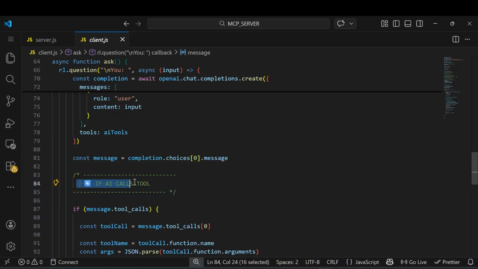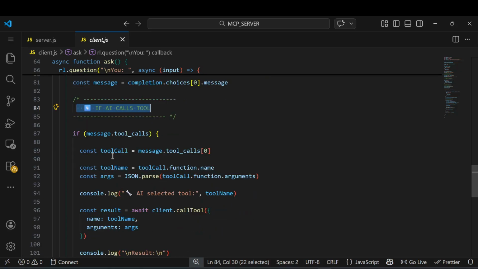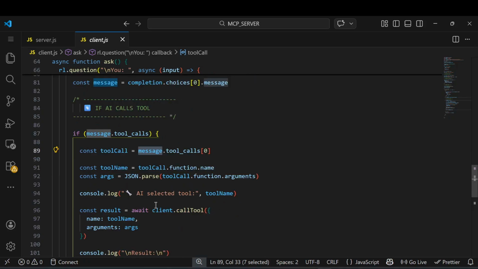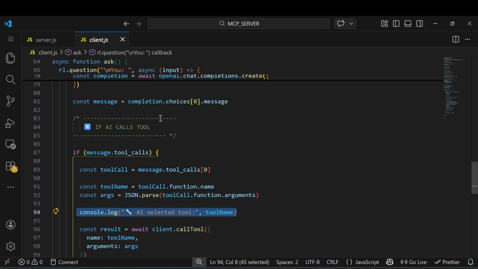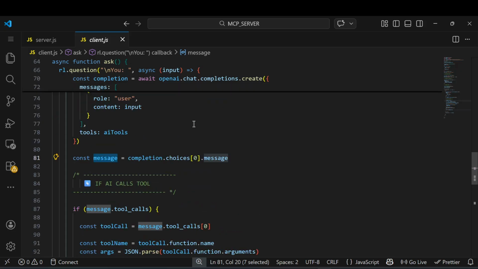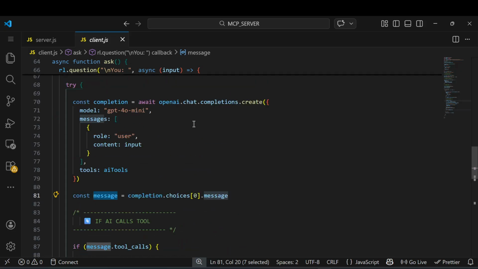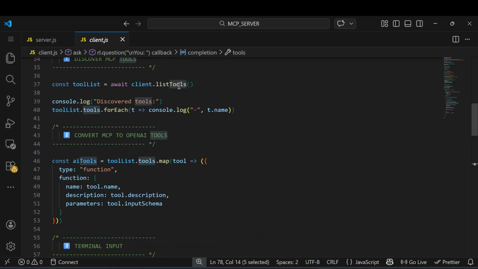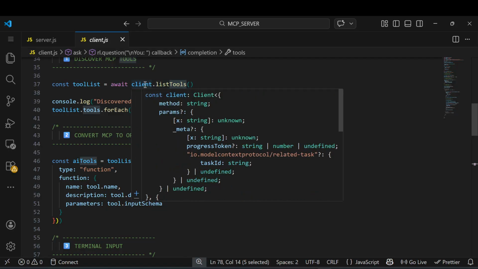If the AI calls tools, we check message dot tool calls. The tool call is message dot tool calls of 0, which gives the tool name, and we get the arguments with JSON dot parse of function dot arguments. Everything is available. The AI selected our tool. How do we know we need to call a tool? Because we are passing the AI tools here in the chat, and the tools come from client dot list tools, from the MCP server through the transport.